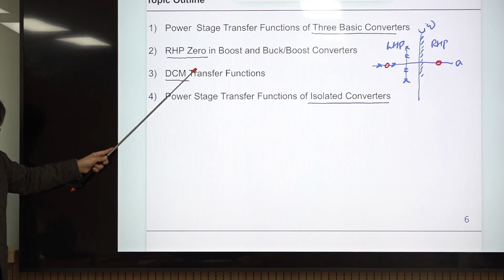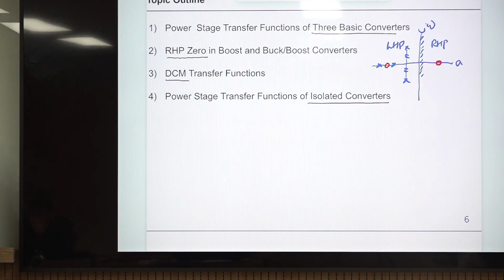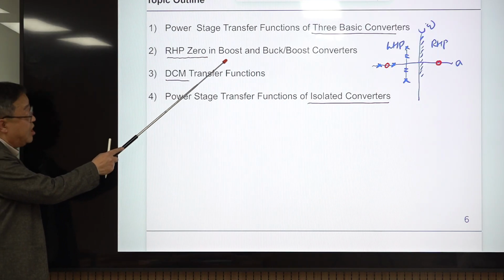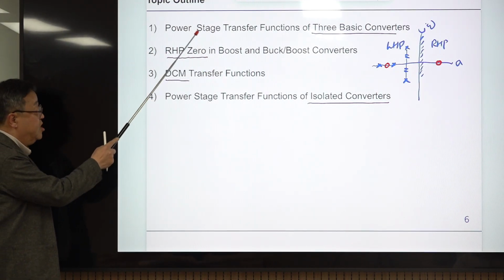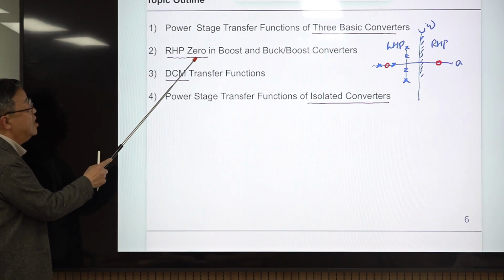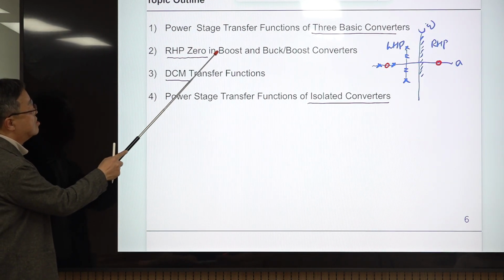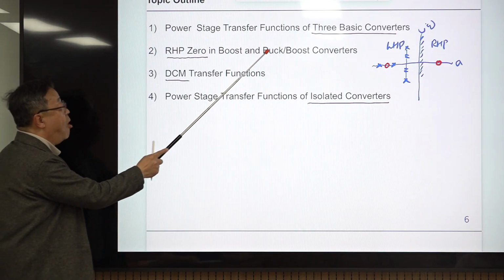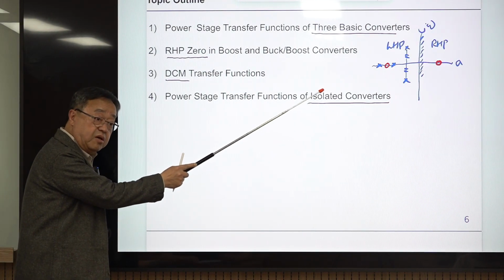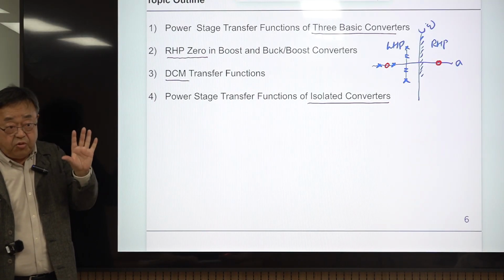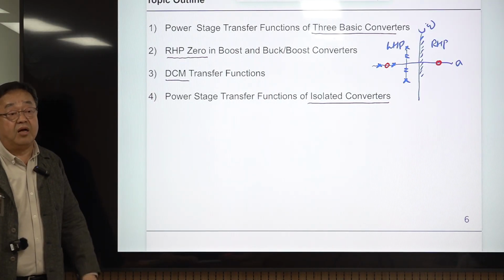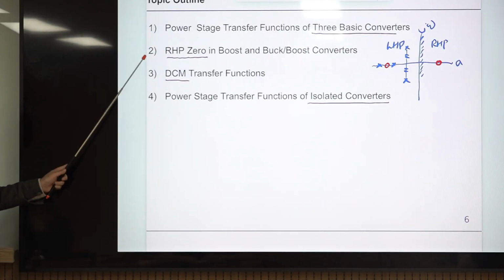Without an RHP zero is special. So you should pay special attention to this and have a clear understanding of this RHP zero. So it is treated separately. This RHP zero comes in boost and buck-boost converters. Only the buck converter does not have an RHP zero, and all other converters have it. So this is very important.